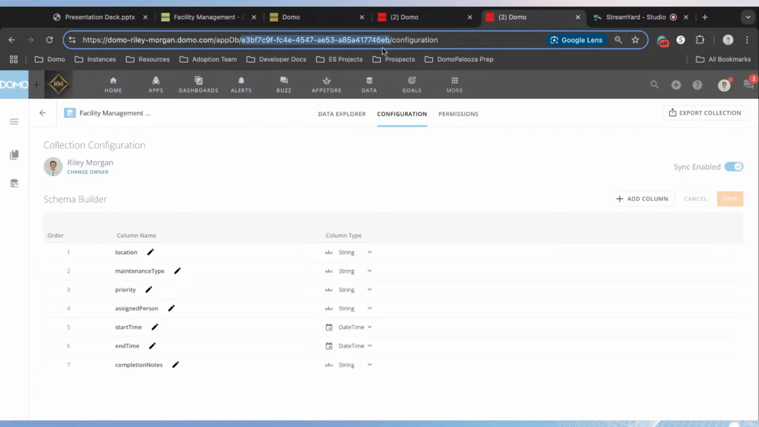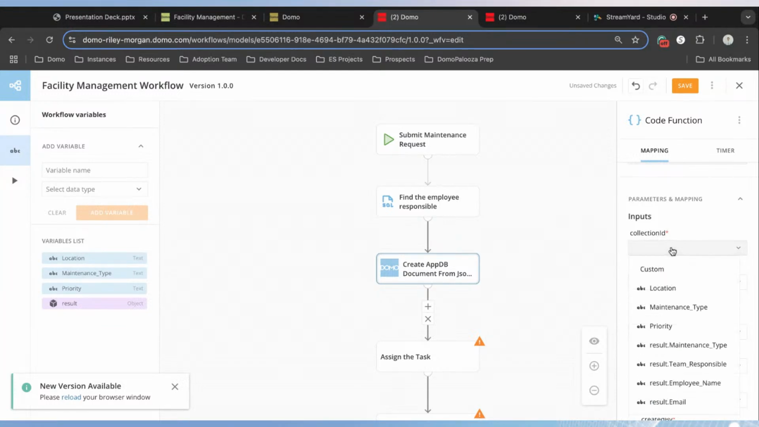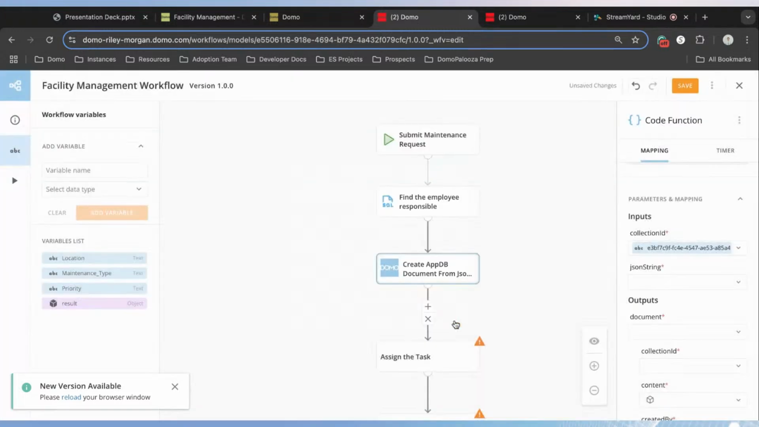So we're going to want to copy this and go back to our workflow. And in the collection ID, we're going to click on the drop down. And instead of wiring it up to one of the variables that we have here, we are going to select a custom input. And we're going to paste our AppDB collection ID in this custom text area and click OK. So what this has done is it has allowed us to wire in our AppDB collection that we want our data to go to.